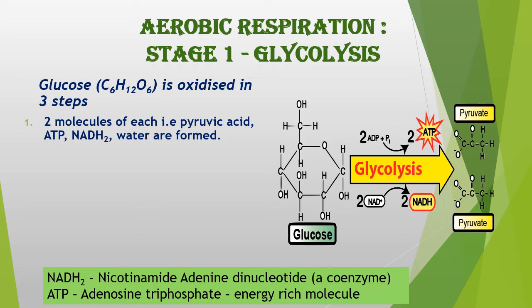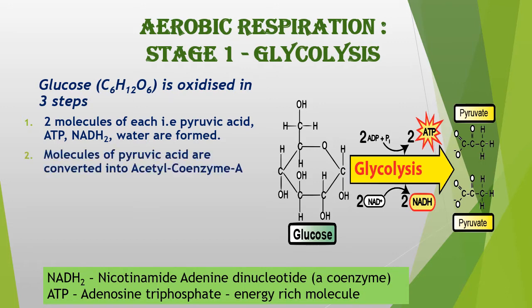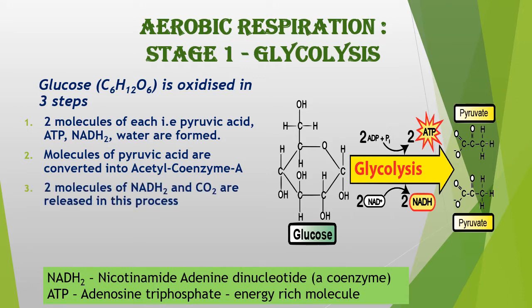In the first step, 2 molecules of pyruvic acid, 2 molecules of ATP, 2 molecules of NADH2 and 2 molecules of water are formed. In the second step, molecules of pyruvic acid are converted into acetyl coenzyme A. In the third step, 2 molecules of NADH2 and carbon dioxide are released in this process.